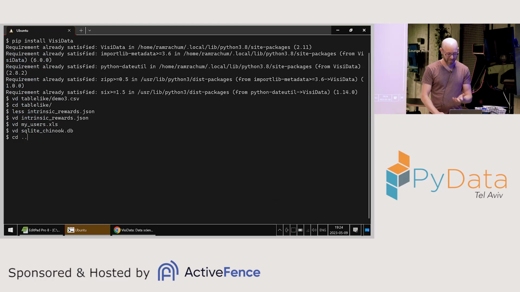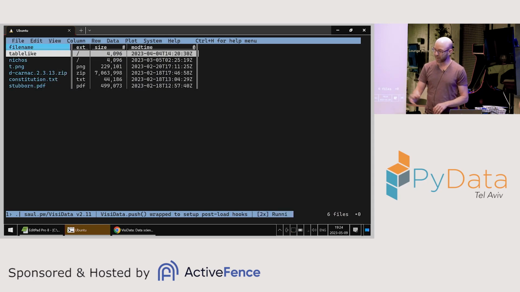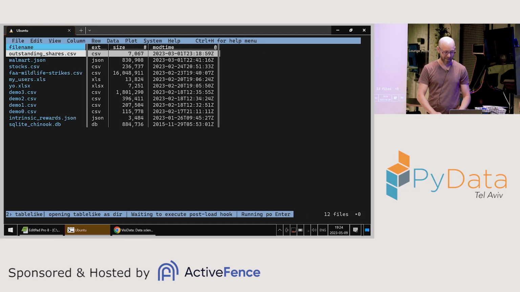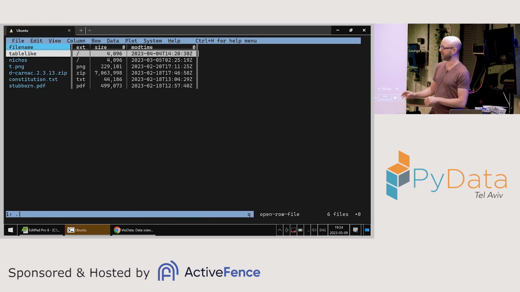Let's go back to things that shouldn't even be a table in a way. I'm going to open VisiData without an argument, just like that. And what it does basically is show me the files that I have in my folder. And I can go into any subfolder and see the files there, and I can go back. I mean, to the older people here, it might remind them of a Norton Commander, right? Which is a lot of fun for me. I like seeing all the files that I have.